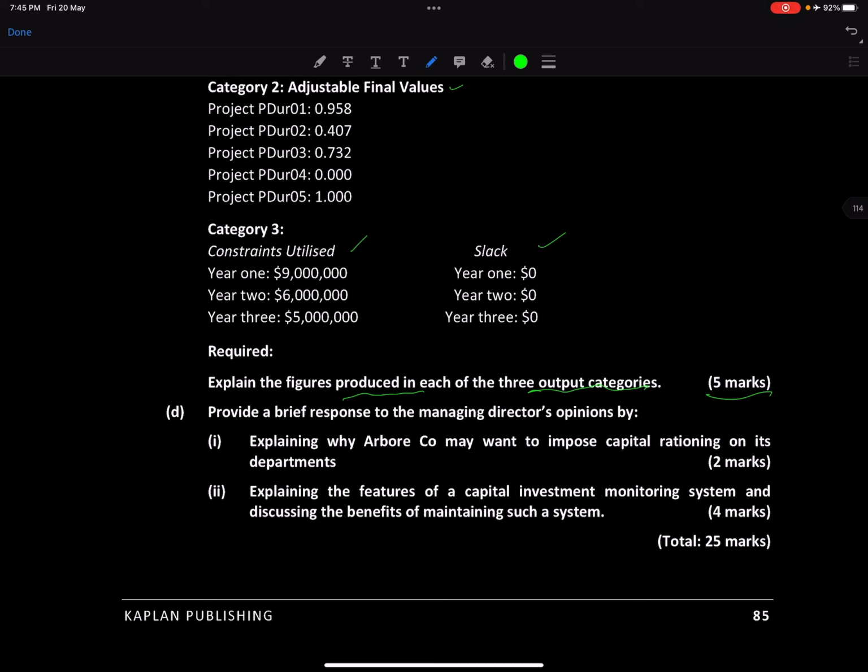Part D is to provide a brief response to the managing director's opinion. You remember why they want to impose capital rationing, that's for 2 marks. It's not that there are plenty of resources, of course. What are the features of a capital investment monitoring system? Features and discussing the benefits, so there are 2 marks for it.